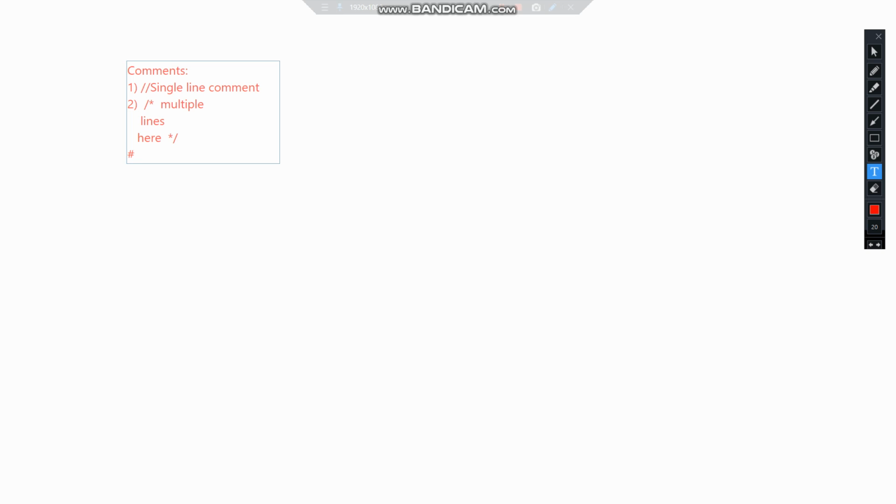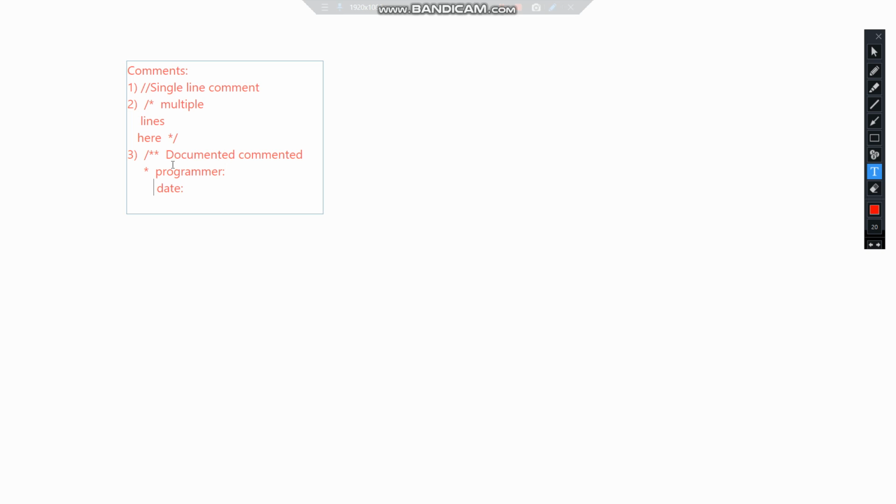The third type is the documented type comment, and its syntax is a slash followed by two stars. This is a documented comment. Then here we can write a star, and we can mention information like the programmer who has made this program can write his name over here. He can write the date on which he made the program.